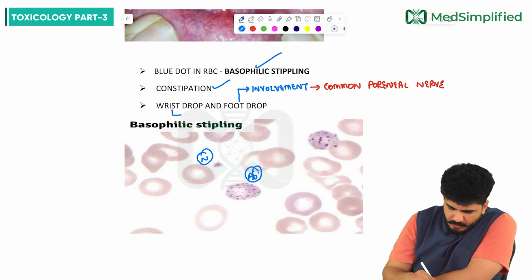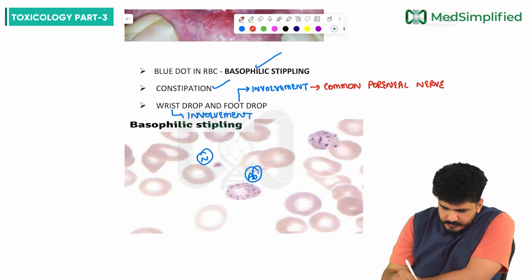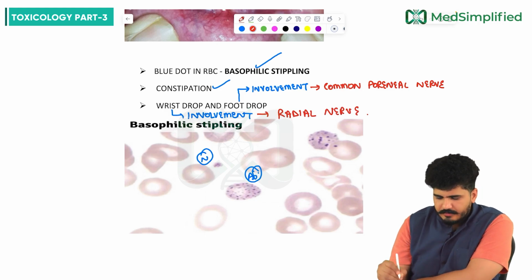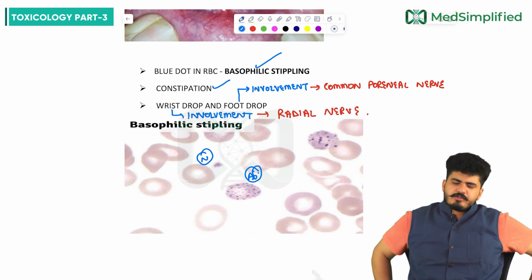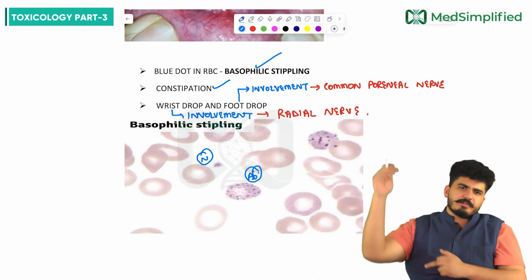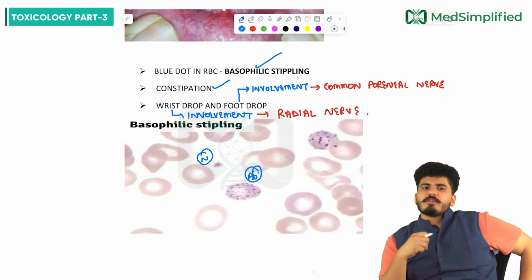And sir, wrist drop is due to involvement of the radial nerve. Wrist drop can also be seen with radial nerve injury when there is a shaft of humerus fracture. But here we are talking about toxicity.